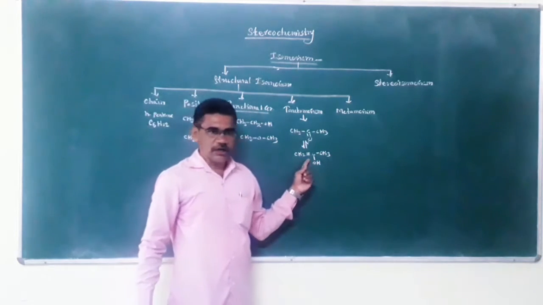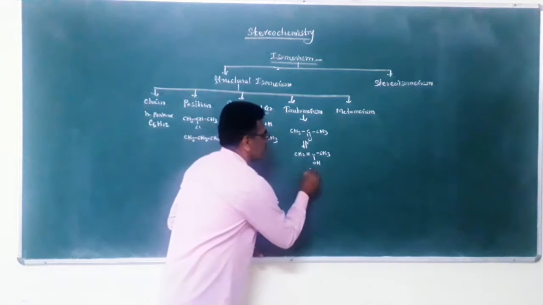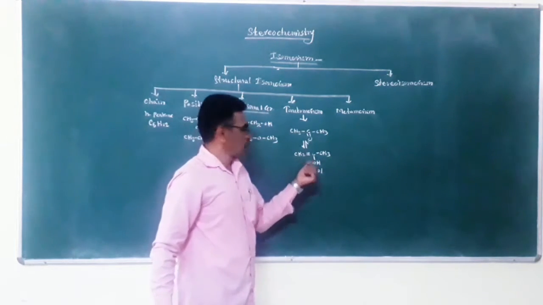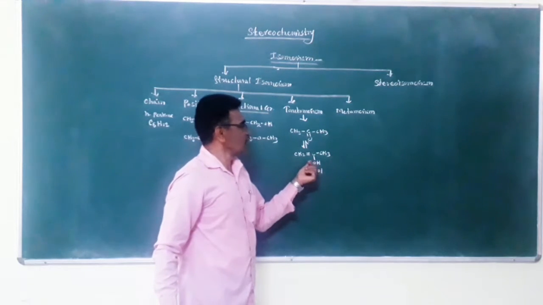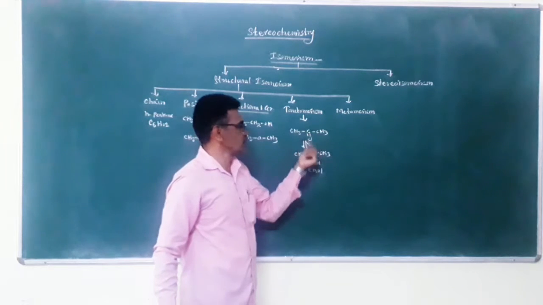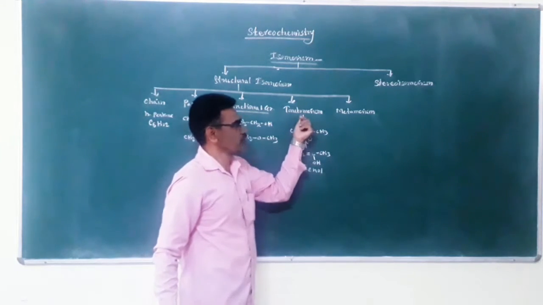This is enol. En means double bond, ol means alcohol. And this is the keto form, where only a carbonyl group is there. Therefore the keto-enol form is called tautomerism.